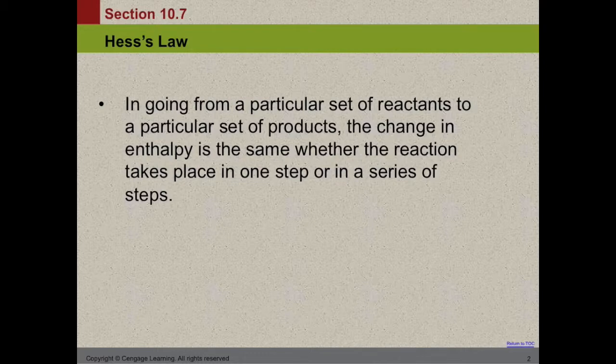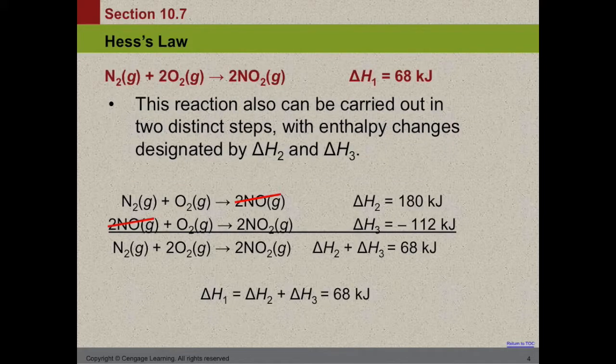So this is very similar to you taking different routes to school. In the end, you're still going to get to school, but you can take multiple different routes to get there. So here, the overall reaction is N2 plus 2O2 yields 2 NO2. But this reaction is being carried out in 2 steps.